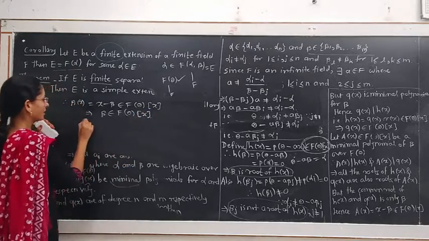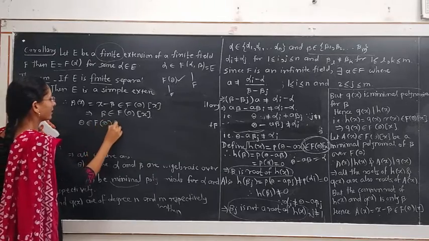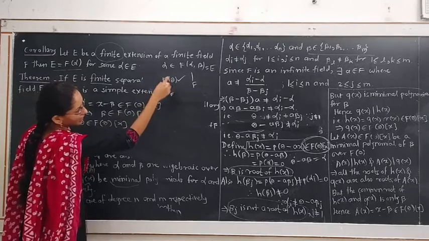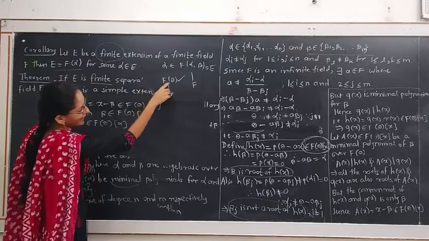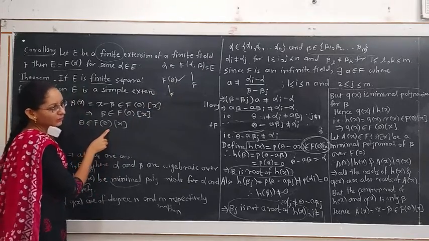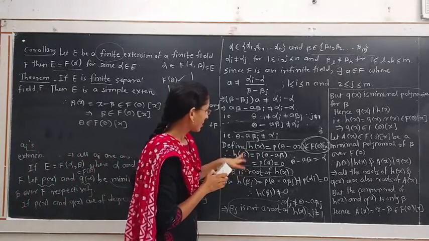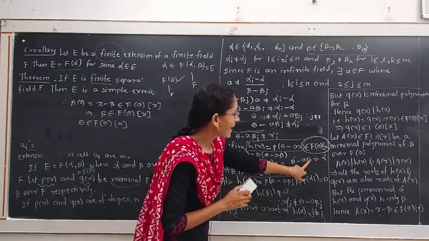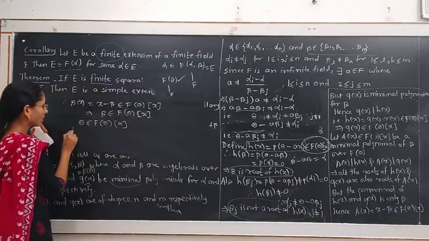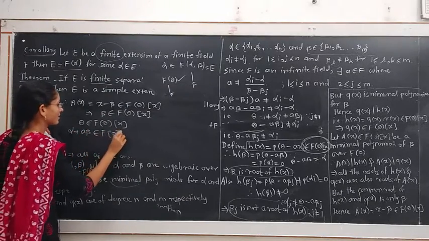But what is theta? Theta belongs to f theta of x, right? Because this is the extension of f by adjoining theta to f. This extension is formed by adjoining theta to the field f, so theta belongs to this field. But what is the value of theta? We used the value of theta in this step. Theta minus a beta is equal to alpha. So theta is equal to alpha plus a beta, which belongs to f theta of x.